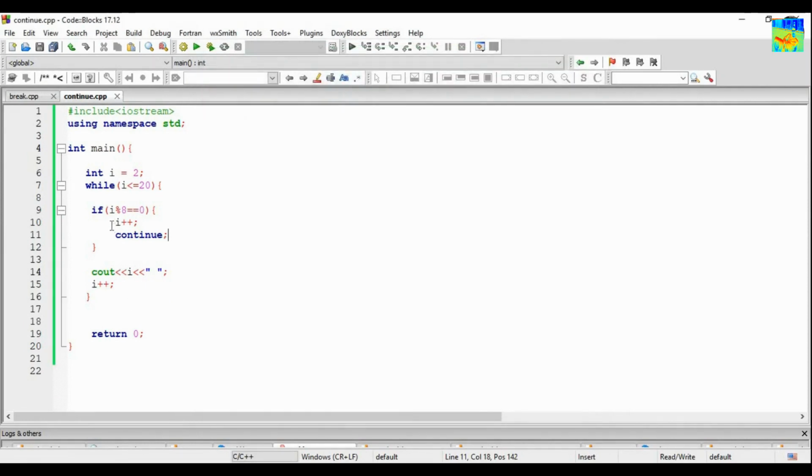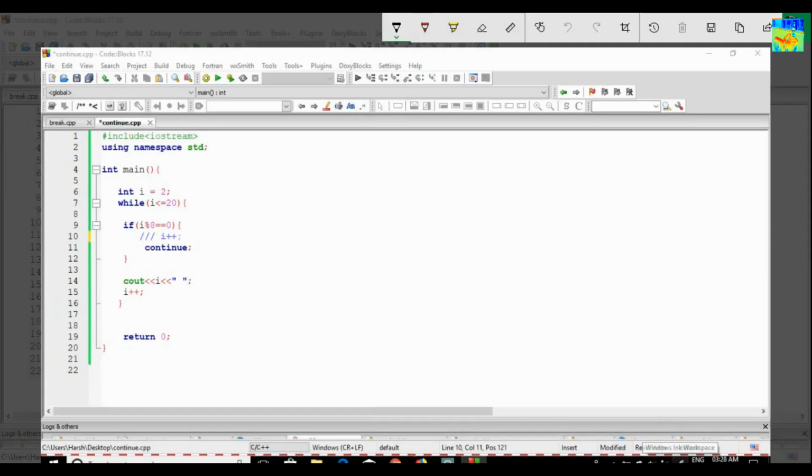Now one more thing. If you remove this statement, then I think this loop will become an infinite loop. So let's try to understand why this loop will become an infinite loop. When the value of i is 2, 2 will get printed, then 3, 4, 5, 6 and 7. So this is my output. Now the value of i will become 8. You will check this condition, i mod 8 equals 0. Yes, the condition is true. Go inside the loop. Continue.